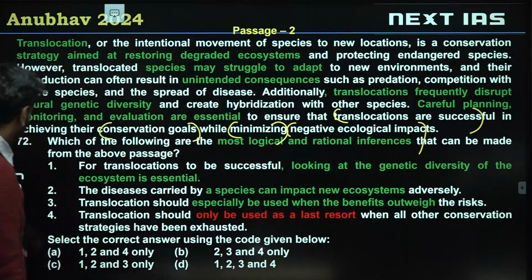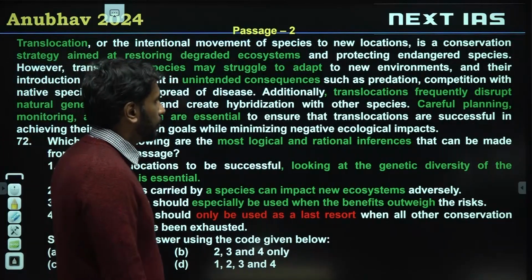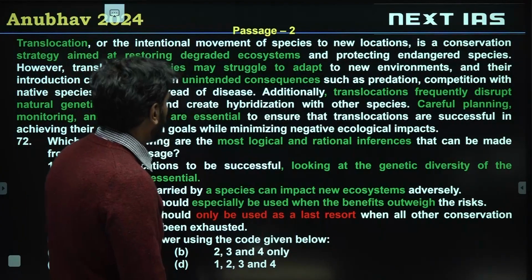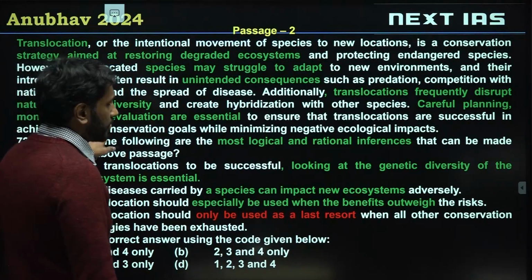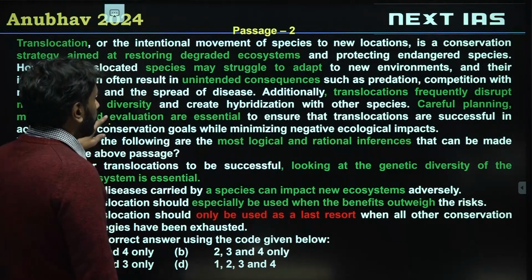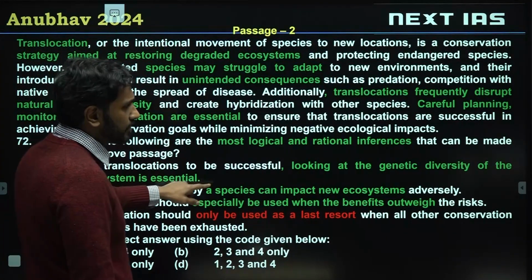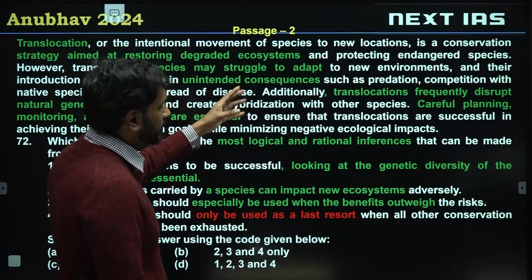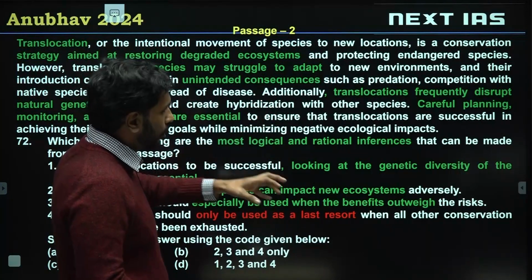Alright. Let's look at rational inferences. Let's start with statement 1. For translocations to be successful, looking at the genetic diversity of the ecosystem is essential. It's an inference question, so remember, we have to use valid facts stated in the passage to draw another conclusion.